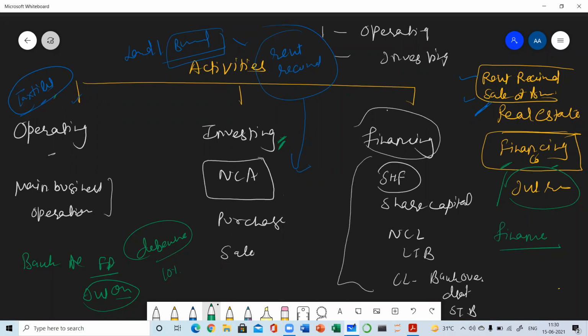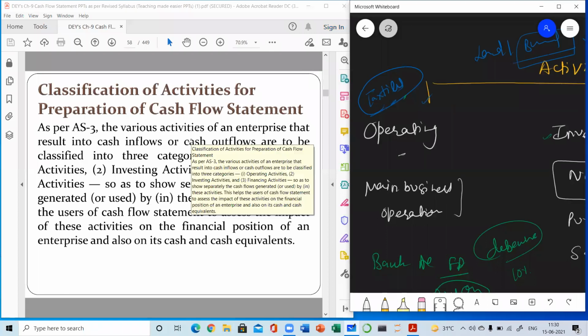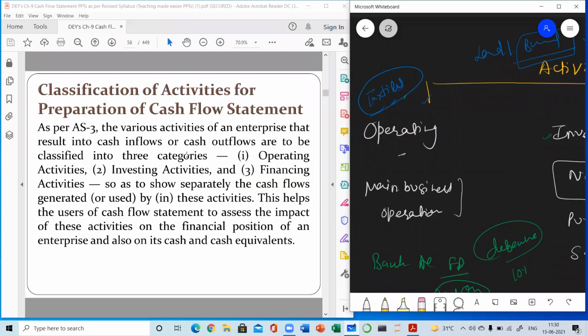So here I have explained that any activity can be operating or investing, depending on the nature of the business. Rent received by a real estate business owner is an operating activity, but for another business owner it is an investing activity. Same is with the interest. Next, just have a look at the PPT for more understanding.